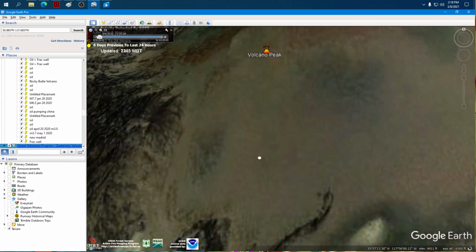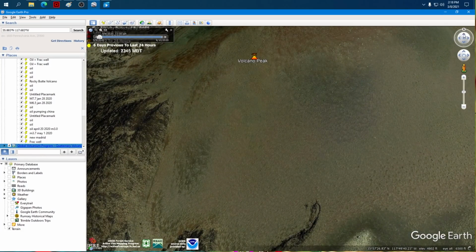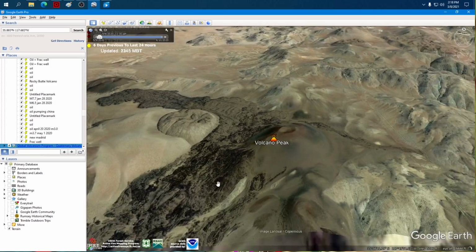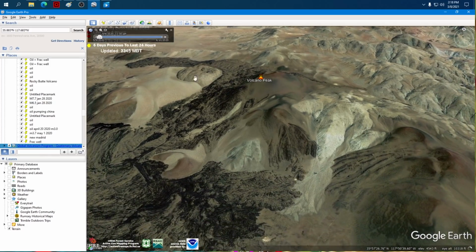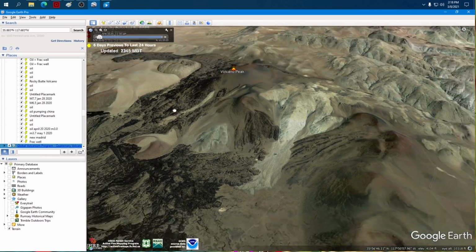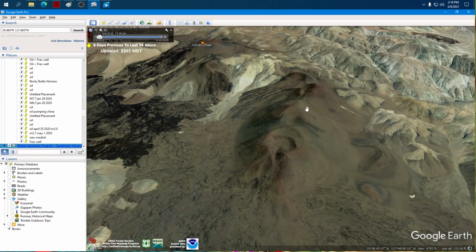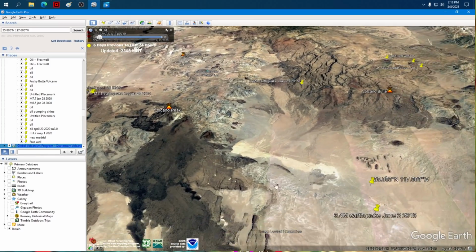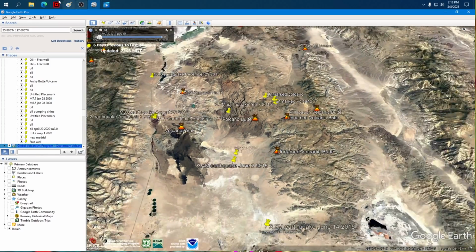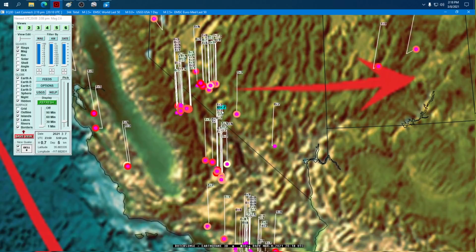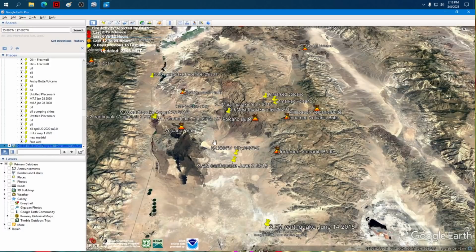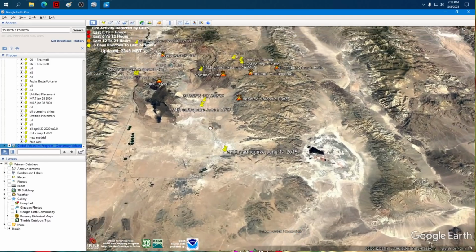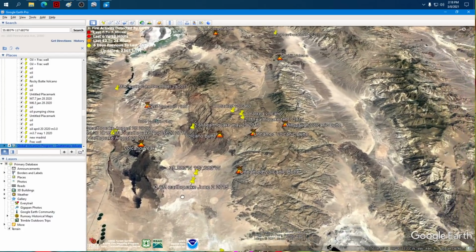Volcano Peak. This thing is really cool looking too. So it's got rising lava domes that are forming here on the top, or formed in the past. They didn't erupt, but then all these did. These are lava flows coming out and going out into the desert. Our new earthquake coming in right on the side of Volcano Peak. That's the middle of the mess, right here where the stack is. We go down to the south and up to the north just a little bit, and just a little bit over to the east by a few miles.